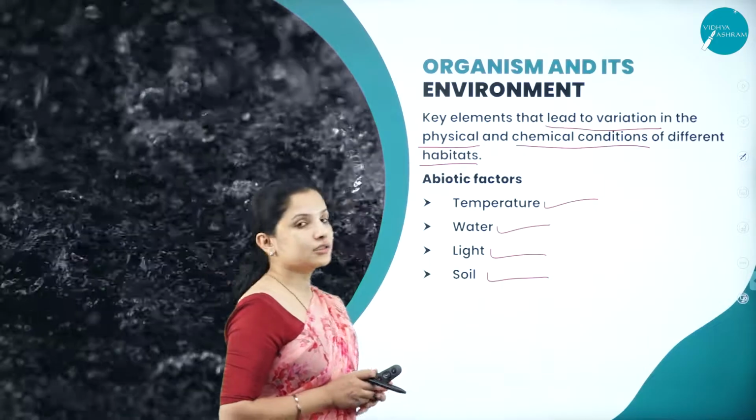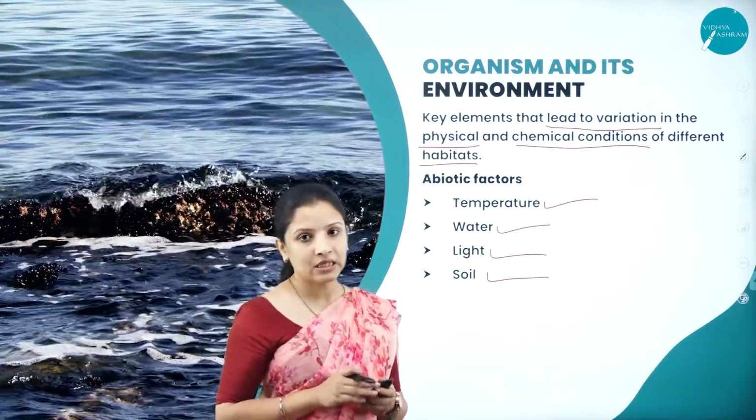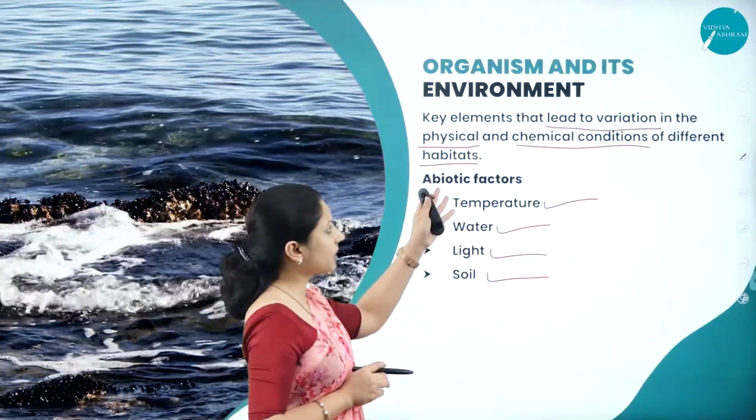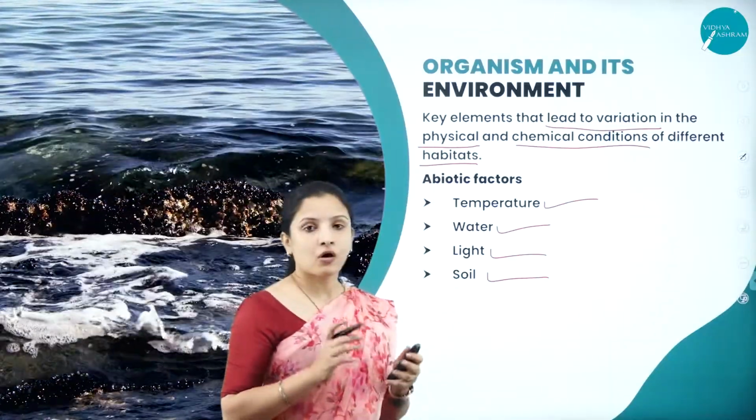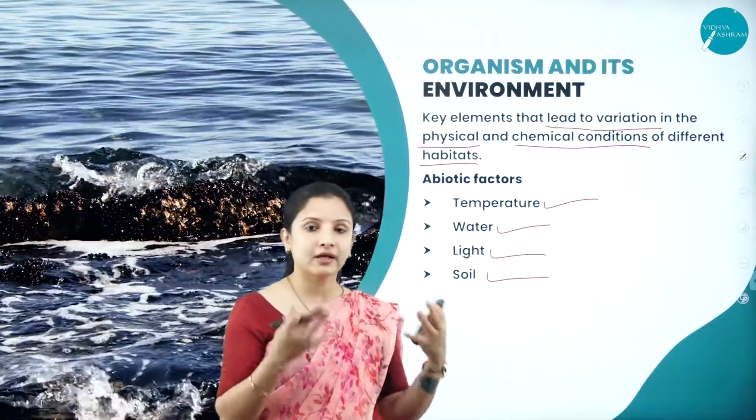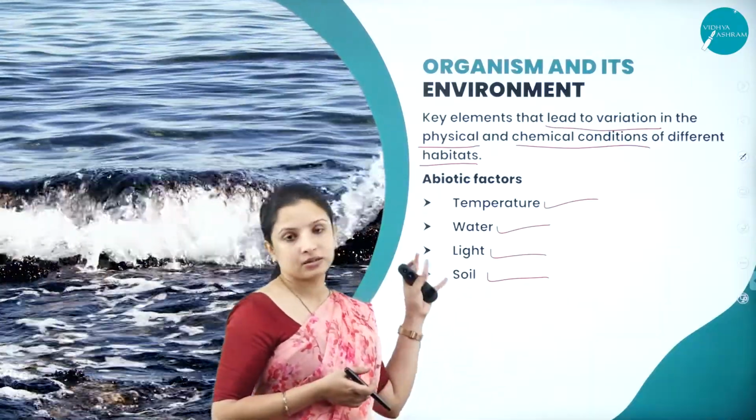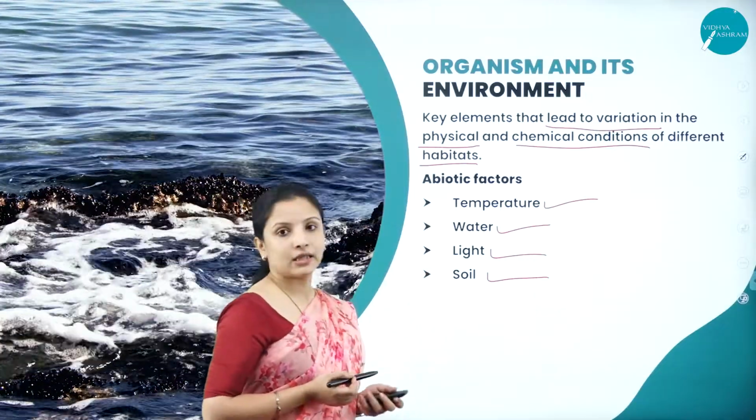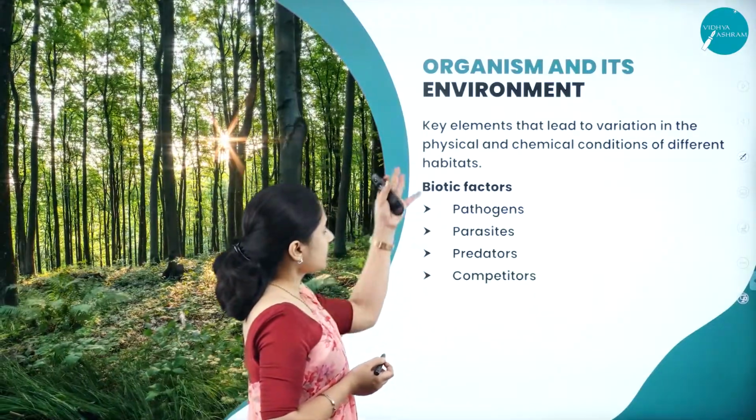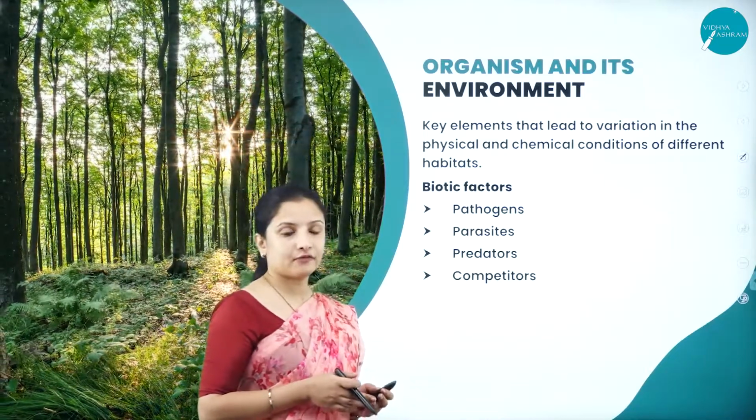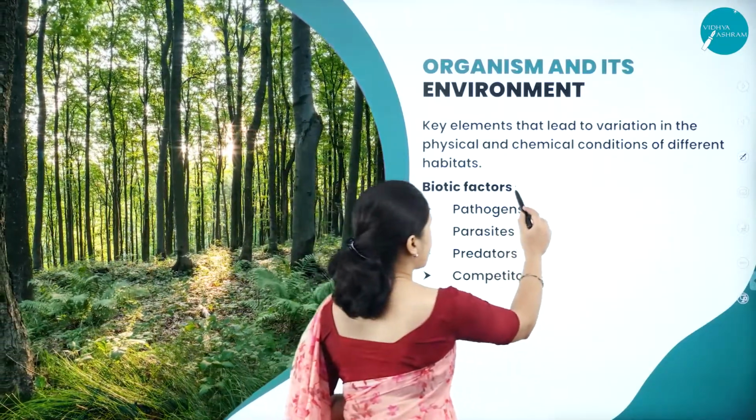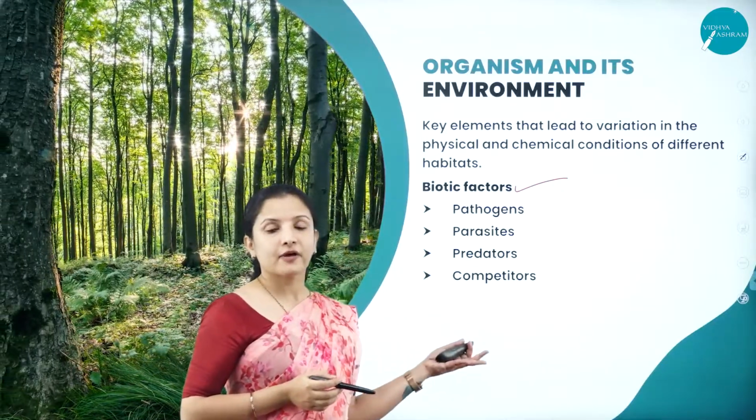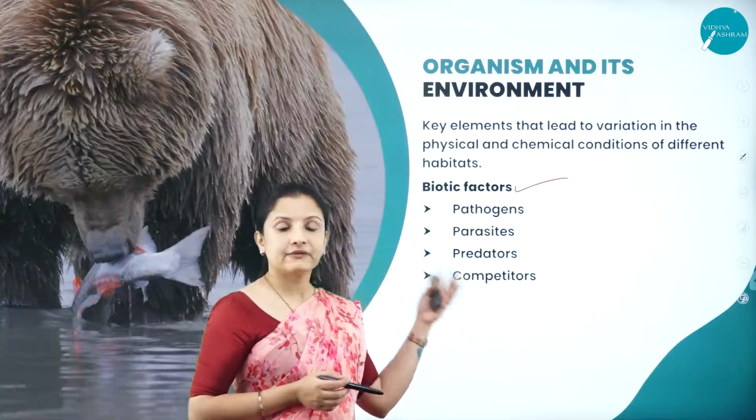All these we shall study in detail in the coming sessions. For now, we shall understand the different abiotic factors that cause the variations or the diversity of the organisms living in a particular habitat. The factors are temperature, water, light and soil. Next, talking about the biotic factors. Abiotic factors are the non-living factors, and biotic factors are the living factors.